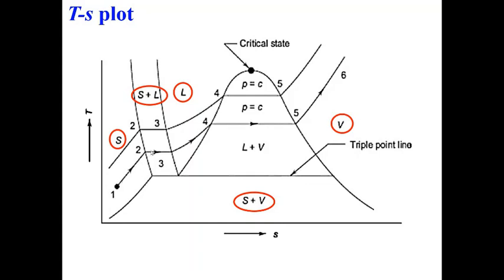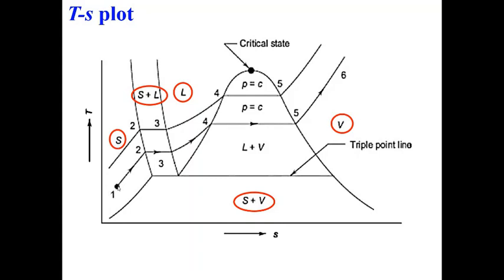Now this line is for constant pressure. I have liquid water with me, I heat it, temperature will change and entropy will also change. Let us begin with the solid region.